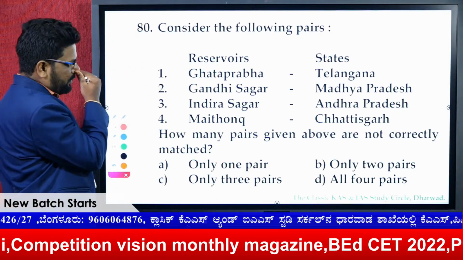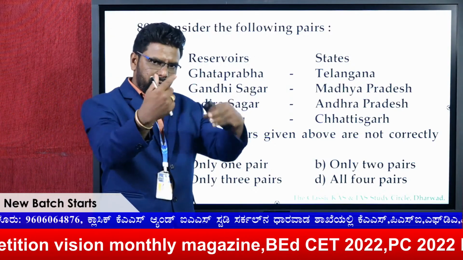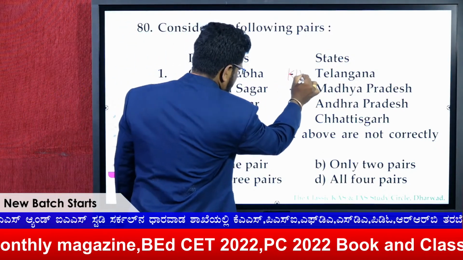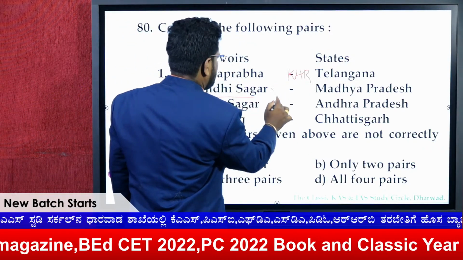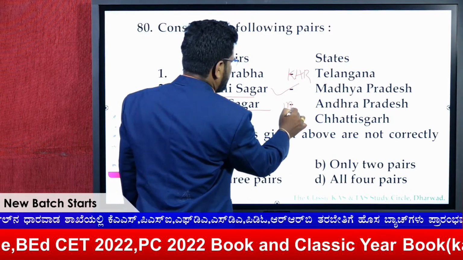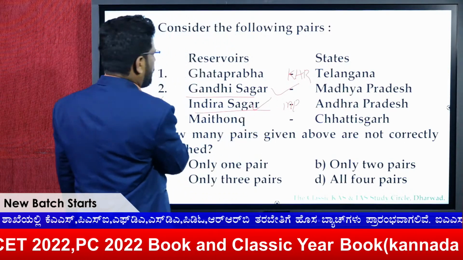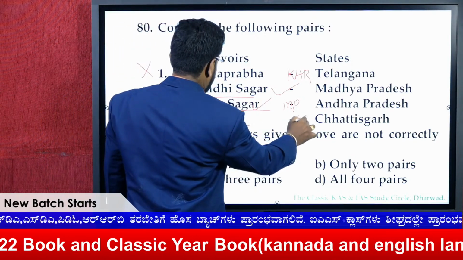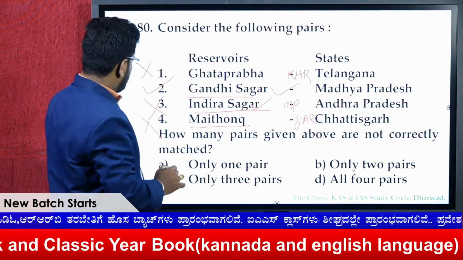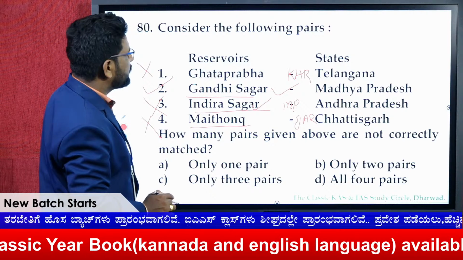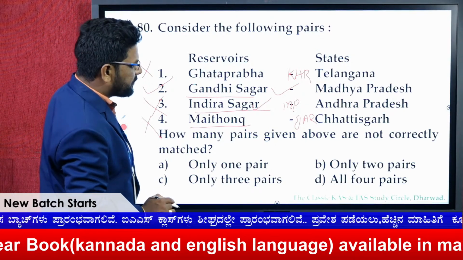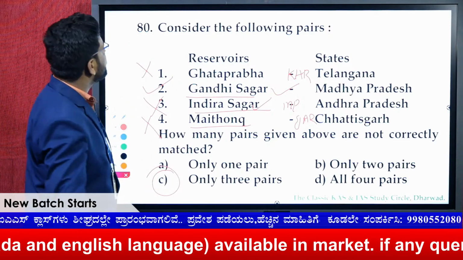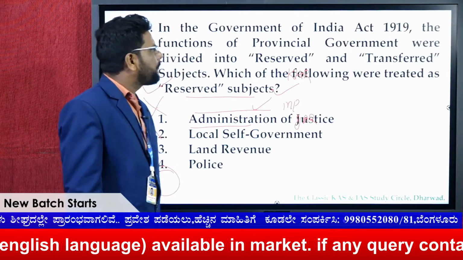This is again one of the very easy ones, if you have known the things. Ghataprabha in Karnataka, right? This is given here as Telangana, Gandhi Sagar, Madhya Pradesh, Indira Sagar, Madhya Pradesh, right? This means this is wrong, this is wrong, this is right. Maithan in Jharkhand, right? This is wrong. So what is the question here? How many pairs are not correctly matched? Here 1, 2, 3, only 3. That means the answer is C.